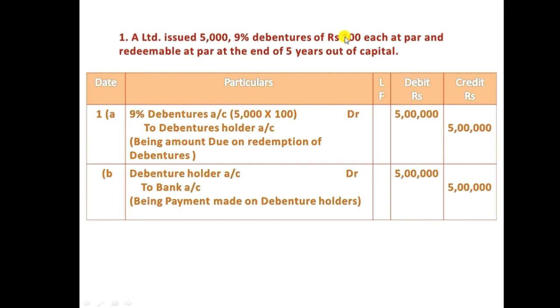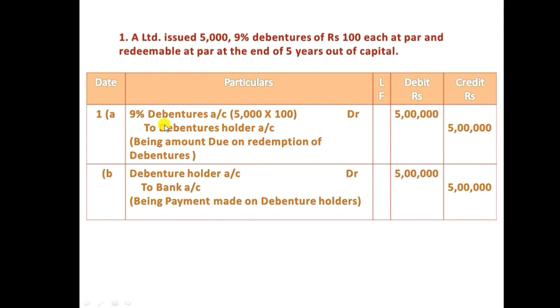The company is going to repay at par. That means whatever the company collected as face value, the same amount the company is going to repay. Now we need to record the transaction. So we should make the format of date, particulars, LF, debit and credit. The first transaction we should record is for the due.